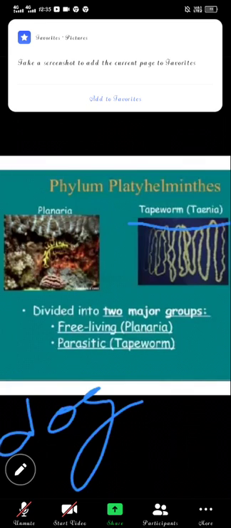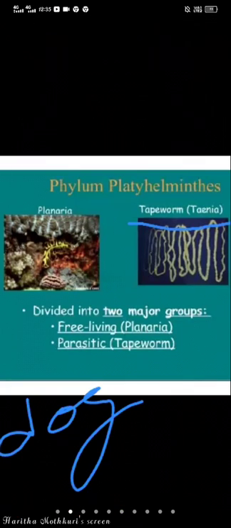Turbellarians are commonly called flatworms. Trematodes are commonly called flukes, and cestodes are commonly called tapeworms.